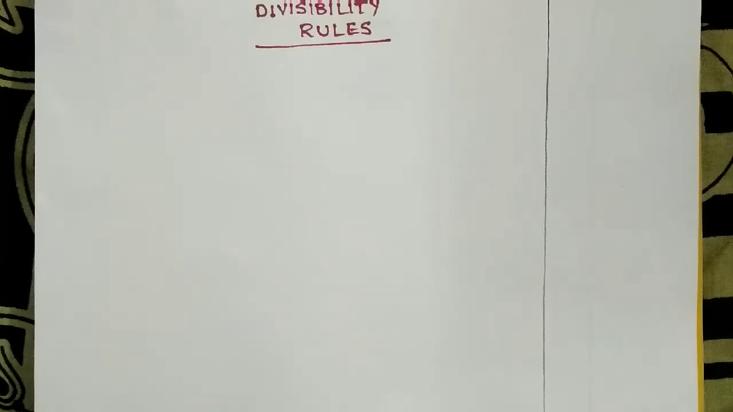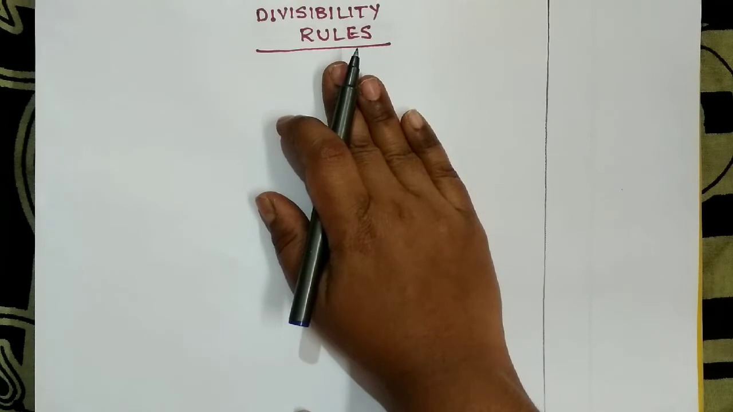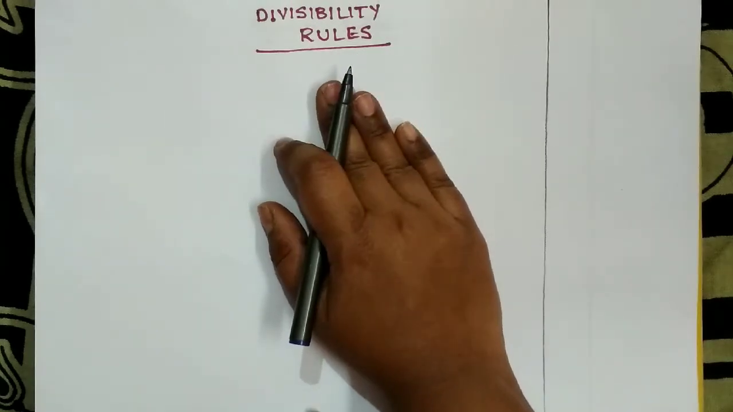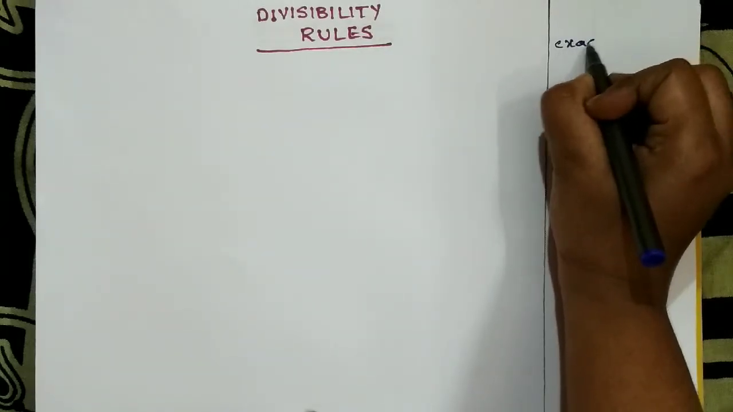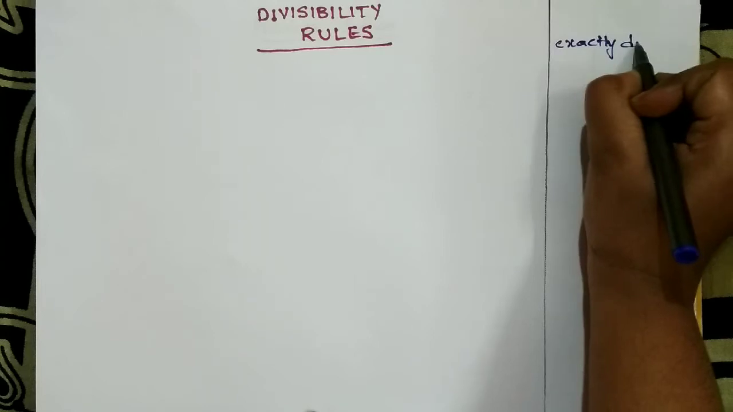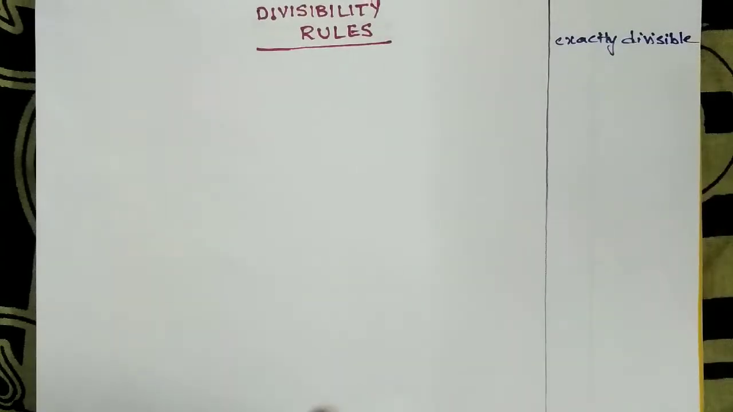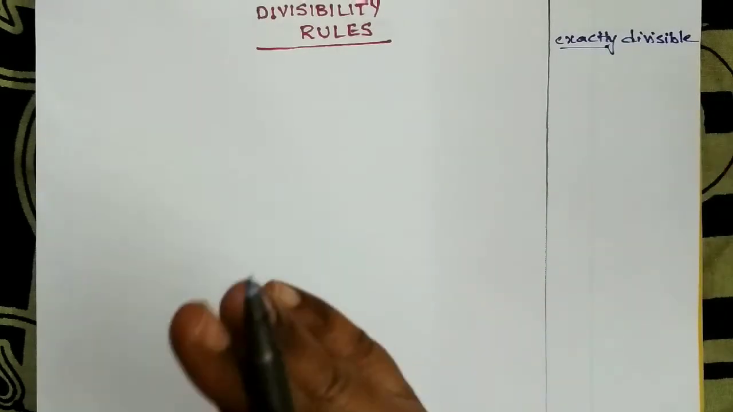In this video, we are going to discuss divisibility rules. So what are these divisibility rules? What is meant by this divisibility rule? Before going to this, I want to explain one thing, that is exactly divisible. What is the meaning of exactly divisible? Exactly means correctly, exactly.